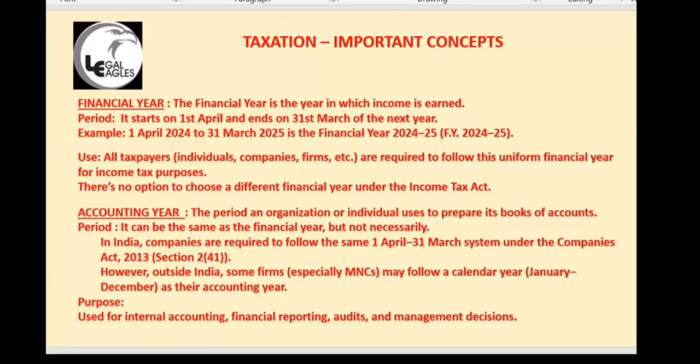Assessment year is where your income is assessed. So your income is assessed in this year. But you are paying tax for that income which you earned in the last year. That is called the previous year. So the previous year is only for income tax purposes, for which you are paying tax. When you are paying the tax, you are paying in this assessment year. So the assessment year will be 2025 to 26, and you will be paying tax for the previous year, that is 2024 to 25.